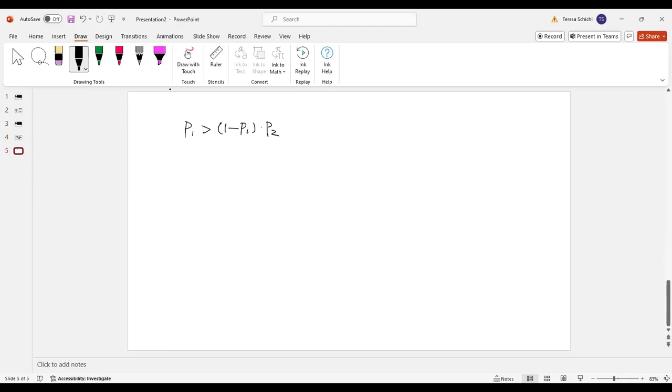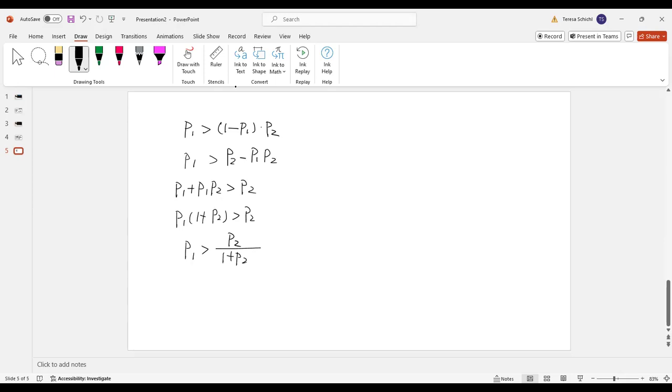Now I can FOIL it, using the distributive property, so P1 is greater than P2 minus P1 P2. Then I can move this term: P1 plus P1 P2 is greater than P2. Then factor P1 out: P1 times (1 plus P2) is greater than P2. That means the condition in order to win is that P1 has to be greater than P2 over 1 plus P2.